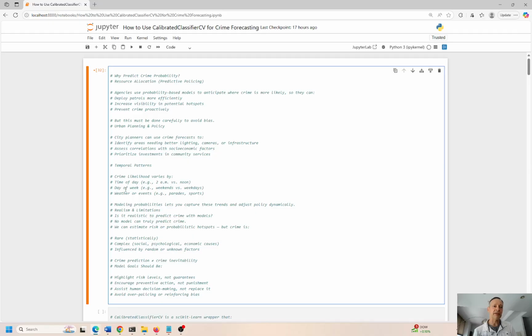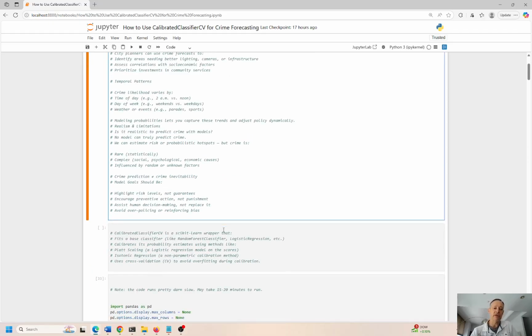We can't be 100% accurate or say there's going to be zero crime here, but we can model this based on probabilities, okay? So maybe there's a 14% chance of a crime occurring on a specific day at a specific time. Maybe there's a 90% or 91% chance of a crime occurring on a given day, given a certain time, okay? So that's what we're going to try to achieve here.